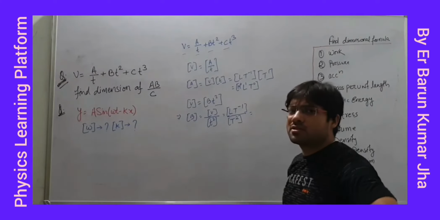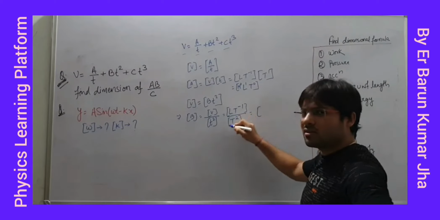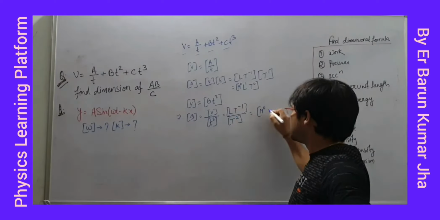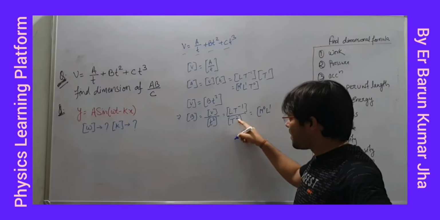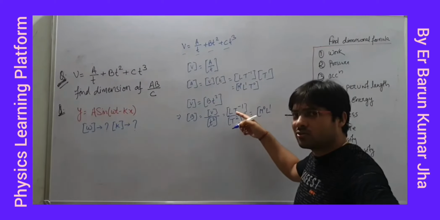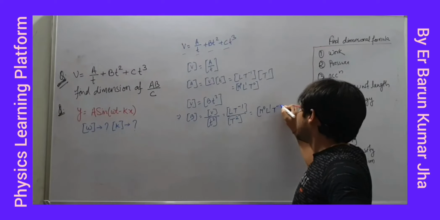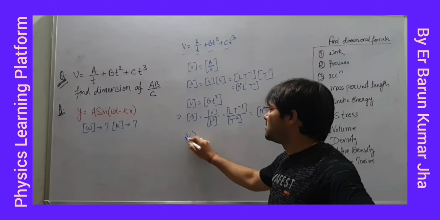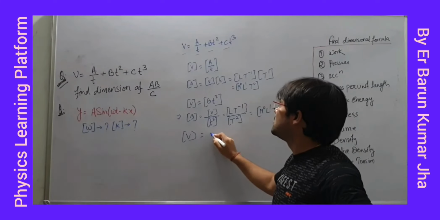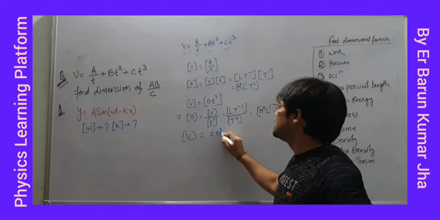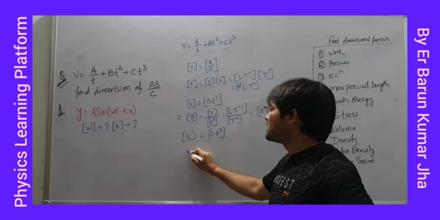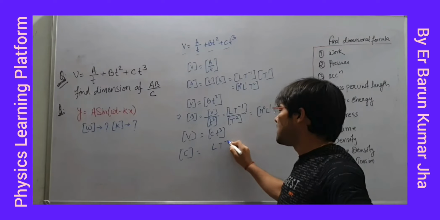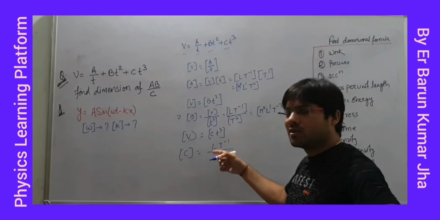So this will be how much now? M है नहीं है तो M कितना हो जाएगा? 0. L एक बार है तो L1 और T यहाँ पे 2 है, यहाँ पे -1, ये ऊपर जाएगा तो -3. Then T minus 3. Okay. Similarly, you will write V, the dimension of V equal to CT cube. So the dimension of C will be the dimension of V, that is L T minus 1 upon the dimension of T cube, which is T3.